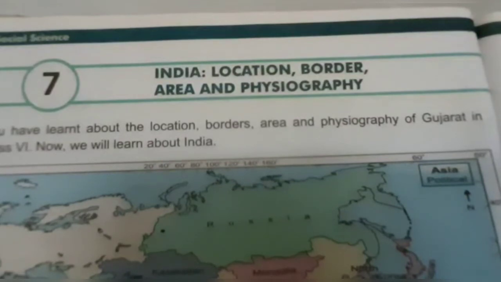The northern plains are formed of the alluvium of various small and large rivers emerging from the Himalayas. This plain is considered to be one of the largest alluvial plains of the world. This is a prosperous and densely populated region of India.